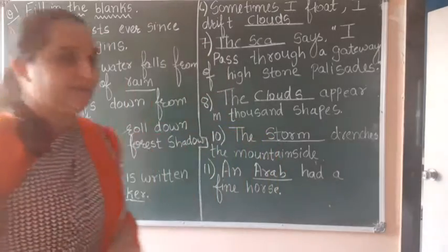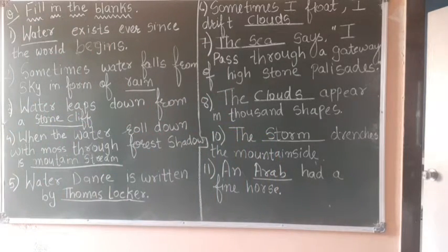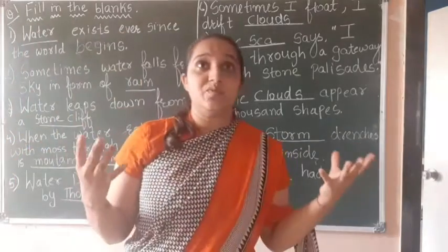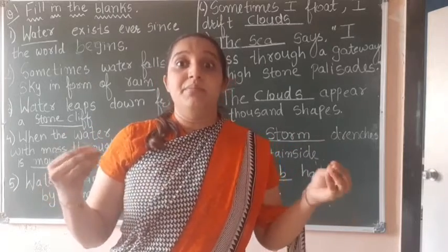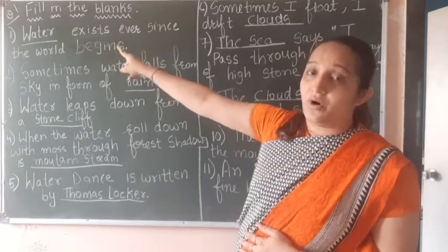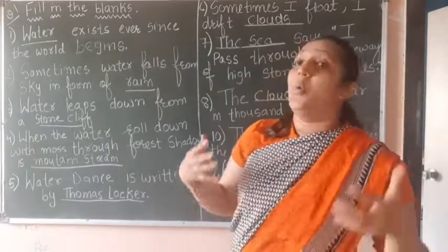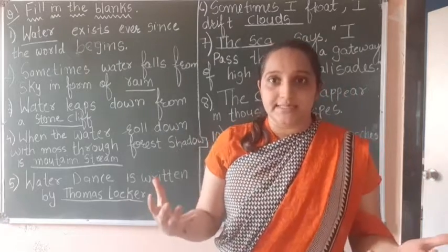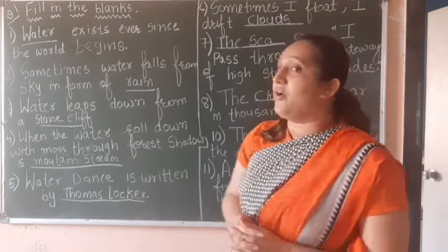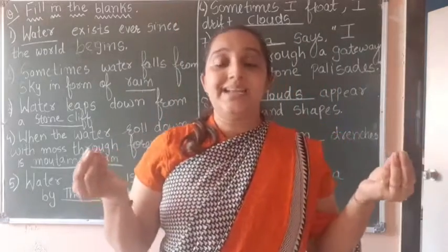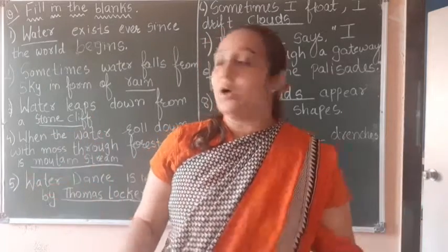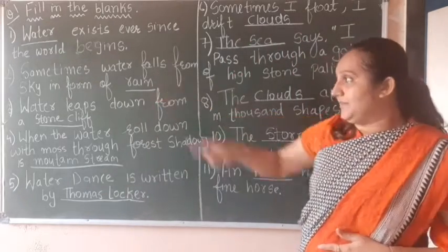Okay, so let's start. First one, dash exists ever since the world begins. Now, when the world begins, when living creatures started to begin, before that, right, there was water. So the existence of water was before the world begins, before life begins, right? Now next, sometimes water from the sky is formed in the form of, now from the sky we get a natural form of water, and that form of water is known as rain.